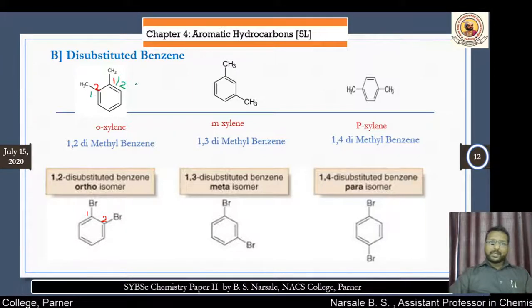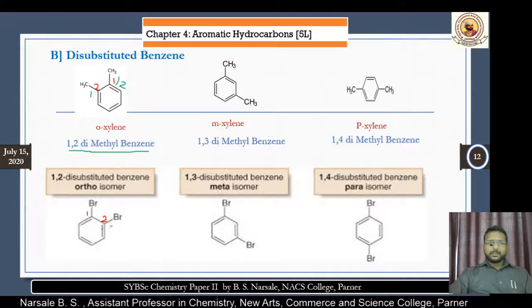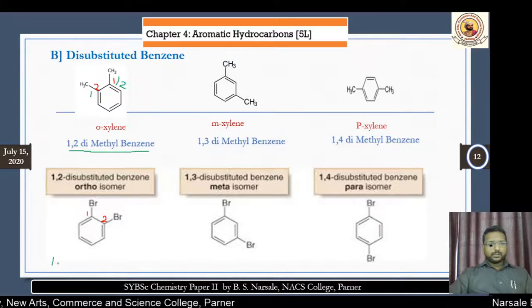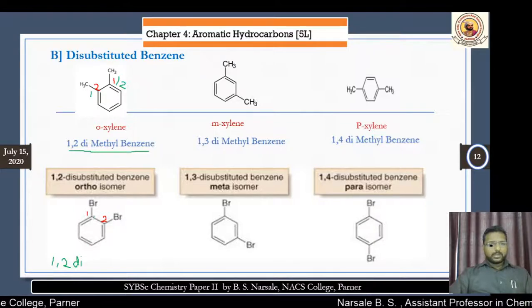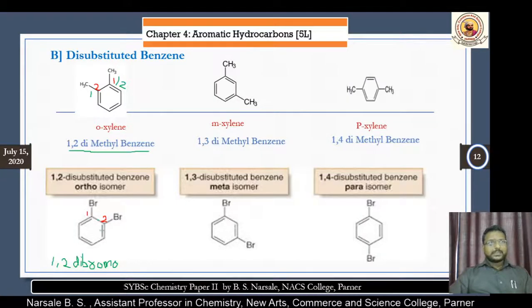They are present at positions 1 and 2. Therefore, the name will be 1,2-dimethylbenzene. Similarly, we can give 1,2-dibromobenzene: di because there are two bromines, bromo because it is bromine, and benzene because it is a six-membered ring.